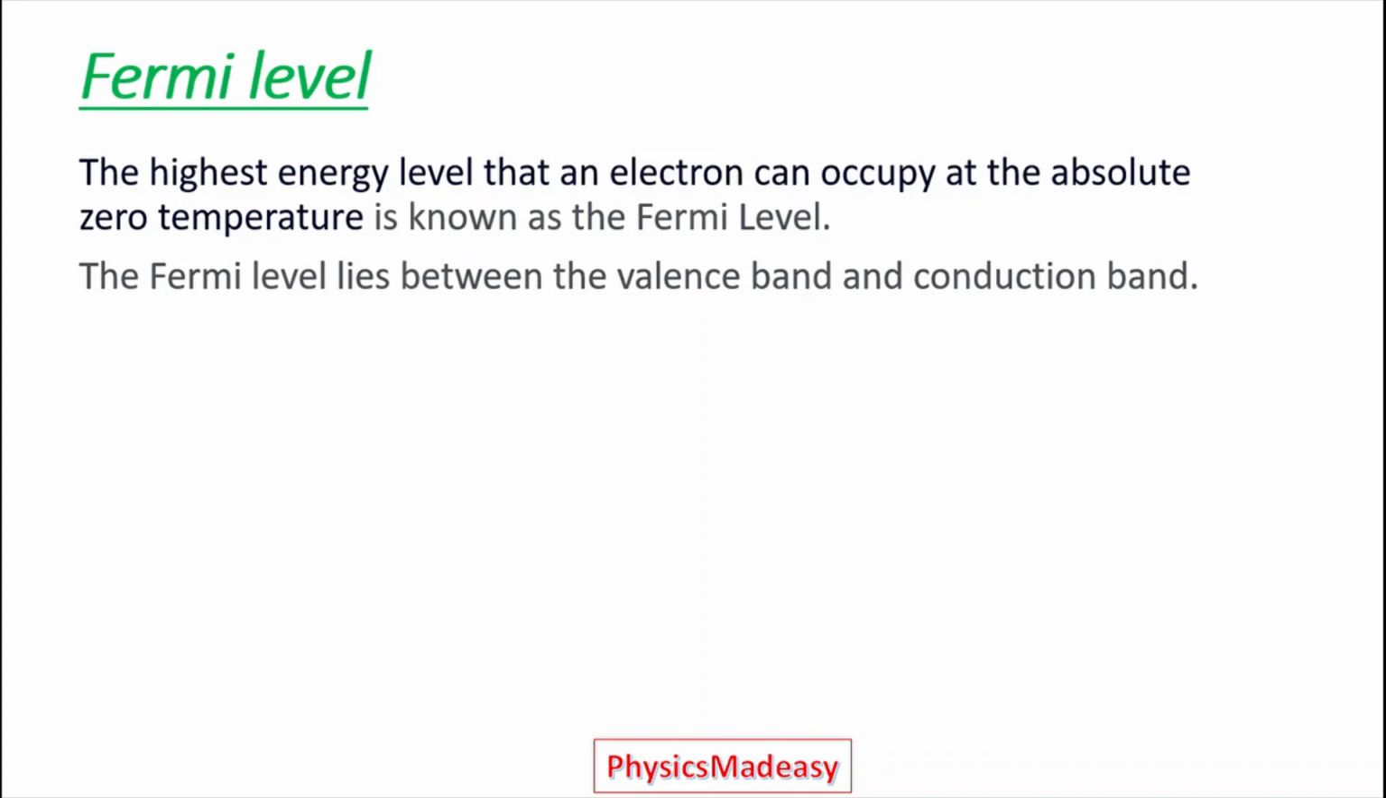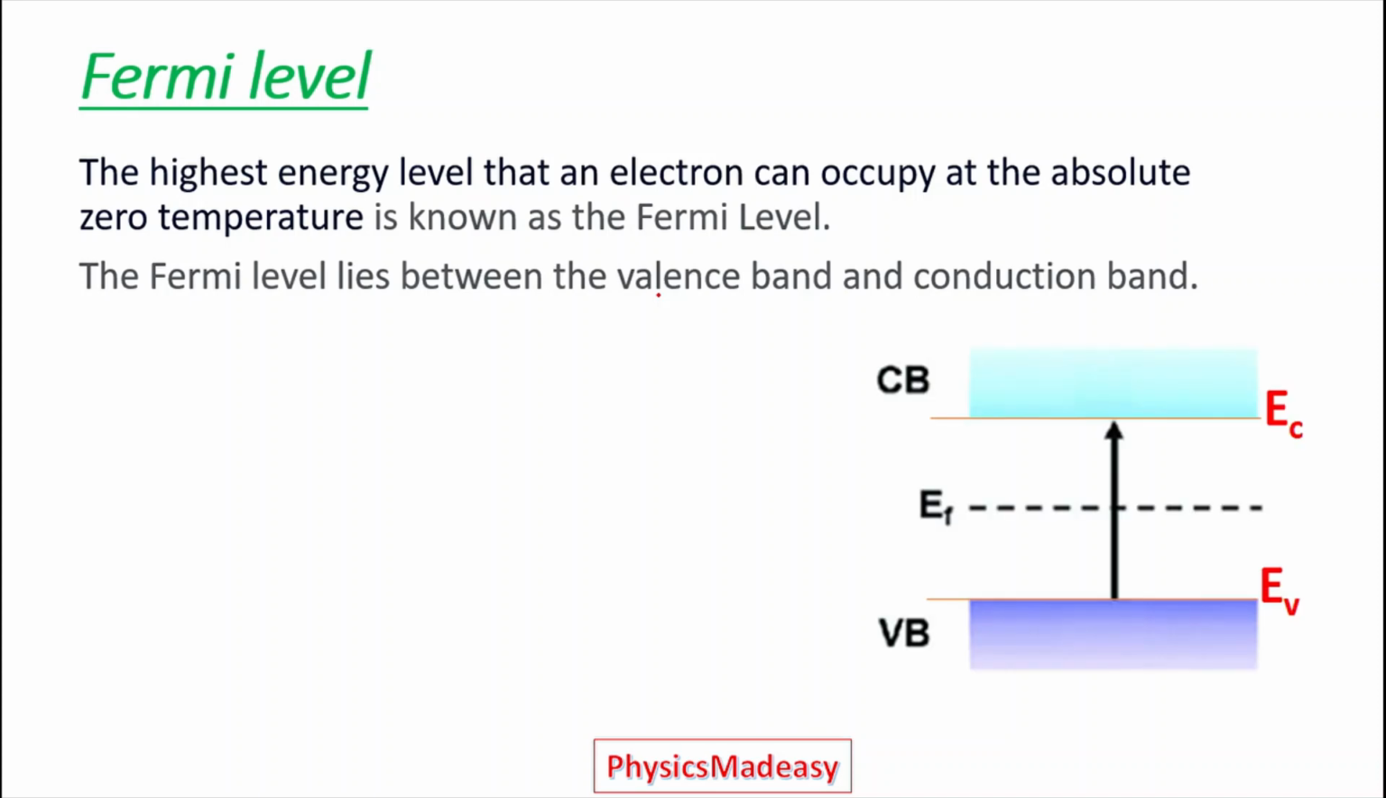Now we'll see the Fermi level. In all these cases, we used the Fermi level many times. How can we define this Fermi level? The highest energy level that an electron can occupy at absolute zero temperature is known as the Fermi level. In general, the Fermi level lies in between the valency band and conduction band, and in some semiconductors its position varies with temperature. So this is the introduction to semiconductors.